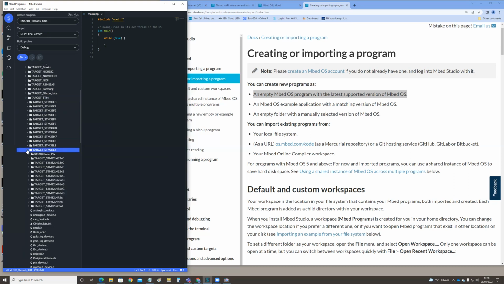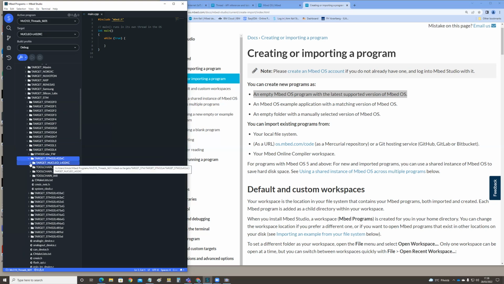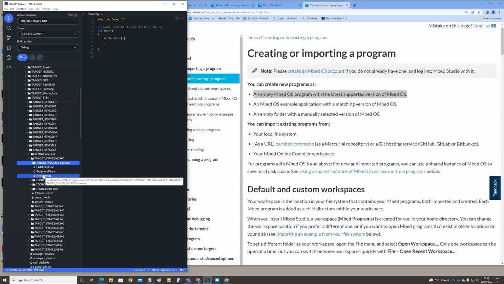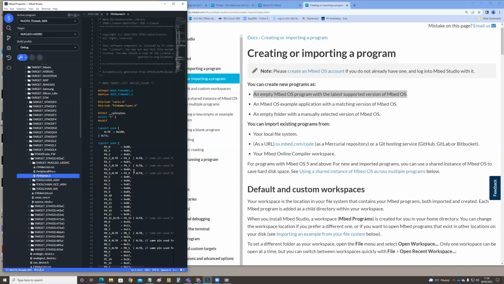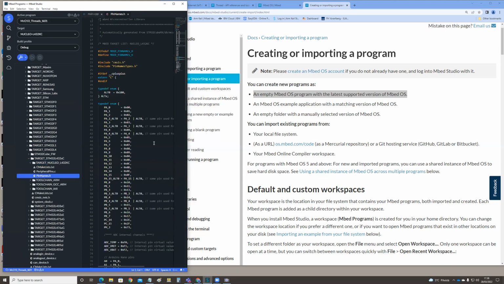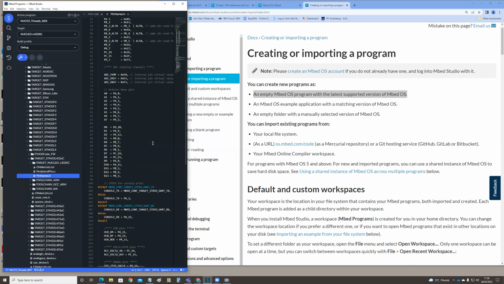And then we were in the L432, something like KC. And then the target is exactly this Nucleo board. All the pin name definitions and things like that can be found in this target definition.